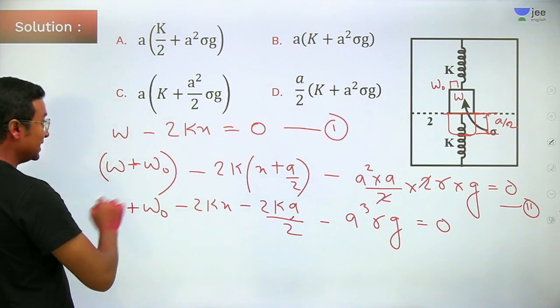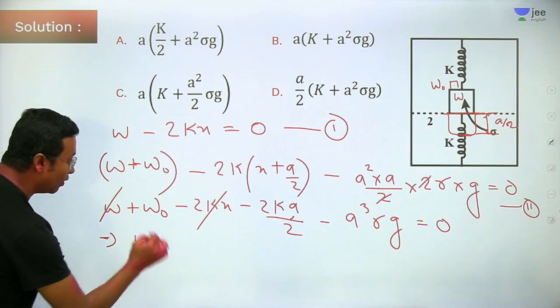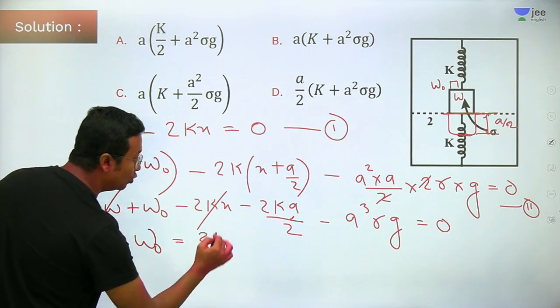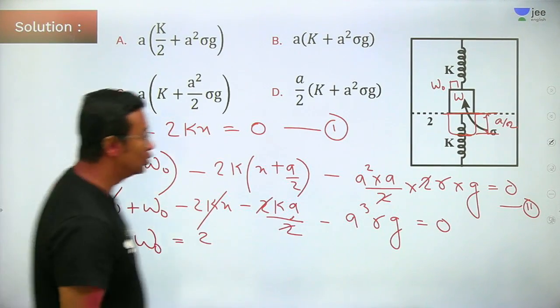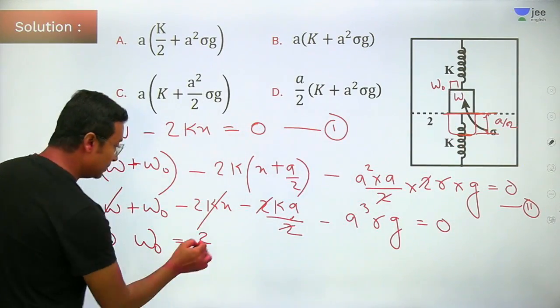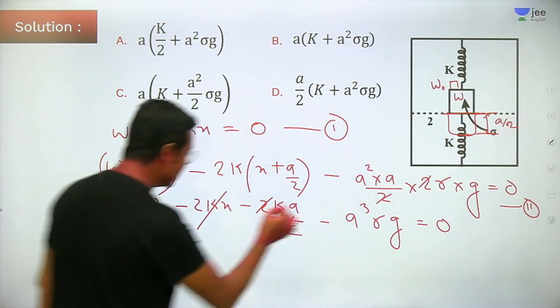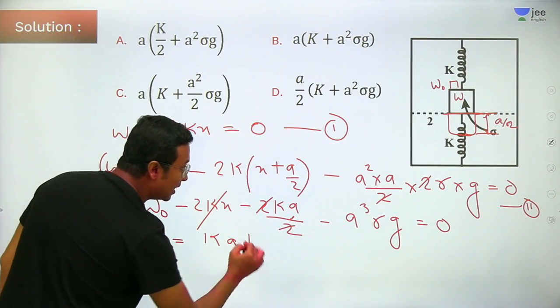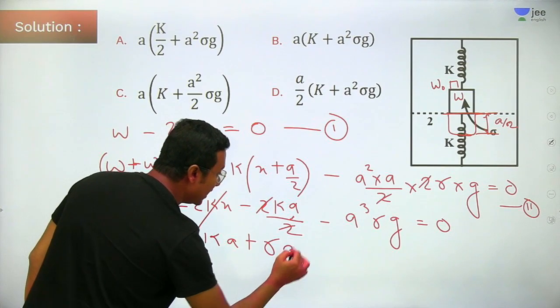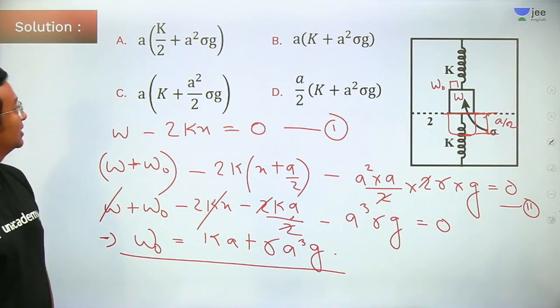So I can clearly see W and 2kx will cancel out, which implies the value of W naught will be equal to kA plus rho A cube g, since the 2 will cancel, so life will become simple. If life becomes simple, then we can easily calculate. And that will be your answer.